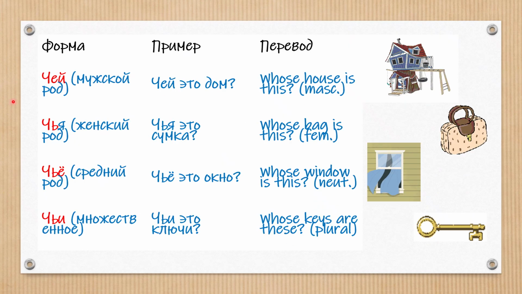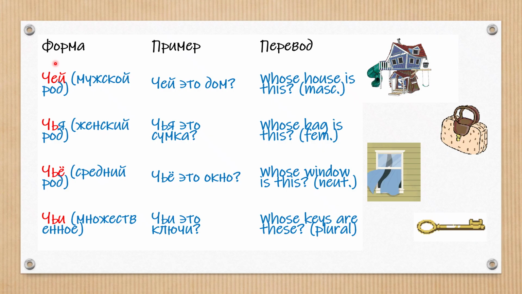Now let's learn how to ask whose is this? So we use here the question word чей. This word will change based on the number and based on the gender of the noun. So for masculine singular noun, we use чей. For feminine, we use чья. For neuter, we use чье. And for plural nouns, we use чьи.